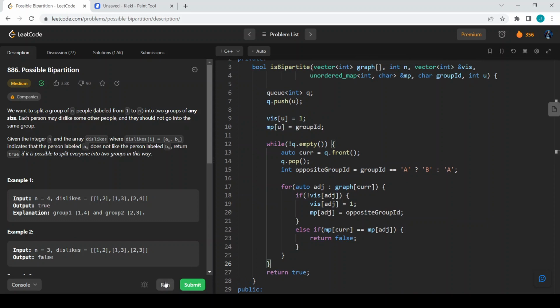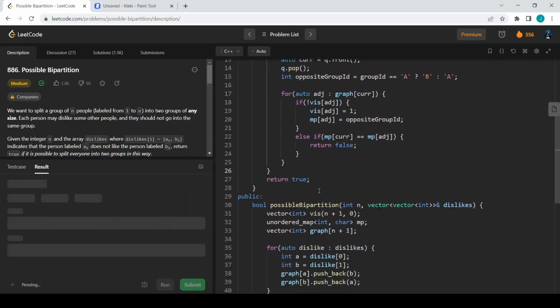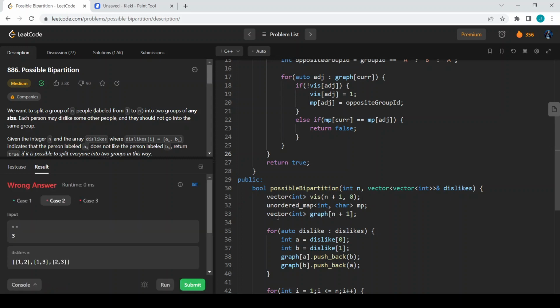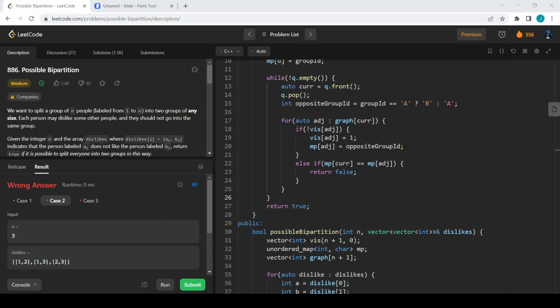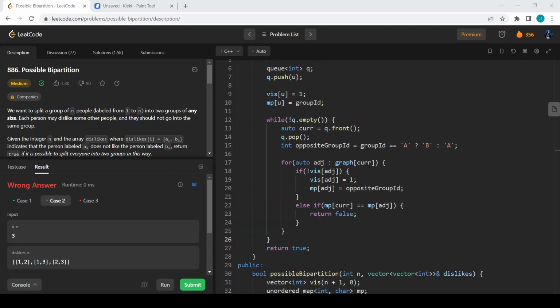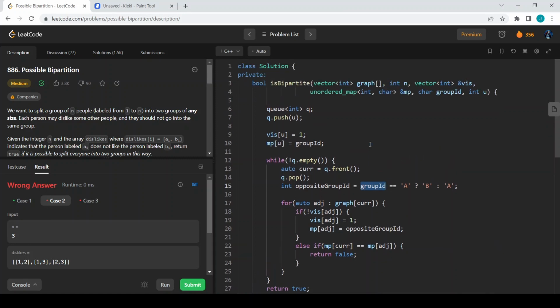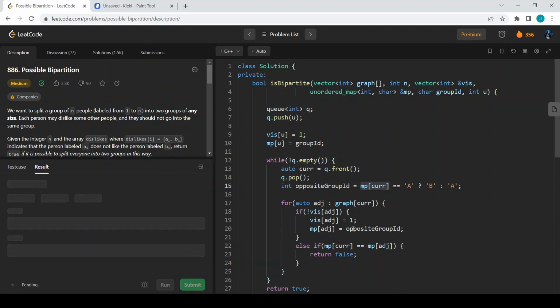Now let us run our code and see whether it gets accepted. It gets a wrong answer. Let us see what happens. Yeah, the failure is because this is not the generalized group ID. You want to put the group ID for MP of current, and the opposite group ID for the adjacent.